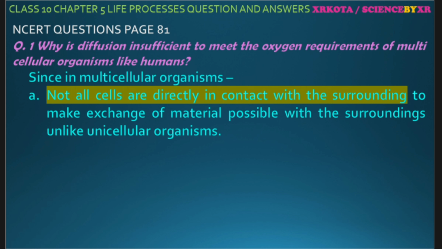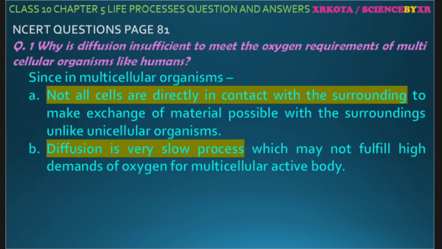There are cells which are deep seated. There are cells which are far away from the external body surface. So how will they get their oxygen requirement? Secondly, diffusion is a very slow process, and it may not fulfill the high demand of oxygen for a multicellular active body like a human being. So we cannot simply depend on diffusion from the surface, and diffusion is actually a property of surface area. The body's surface area is far less, so this will not be sufficient for diffusion.